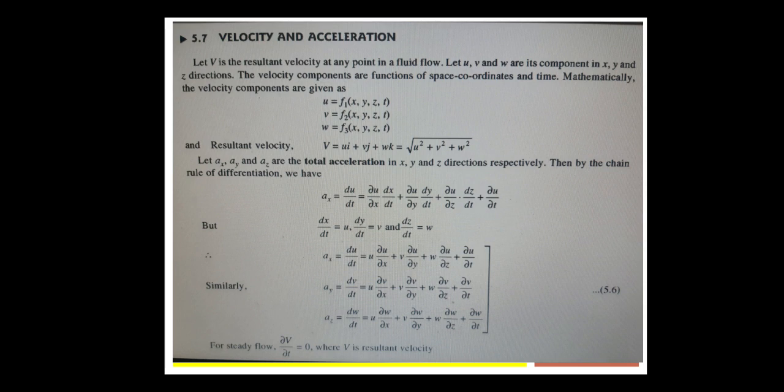Now the total resultant velocity capital V is equal to u i plus v j plus w k. These are the components. That implies the resultant velocity is the root of u square plus v square plus w square. So this is the resultant velocity of a fluid at any point in the flow.